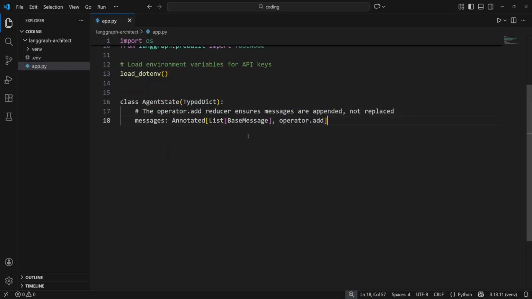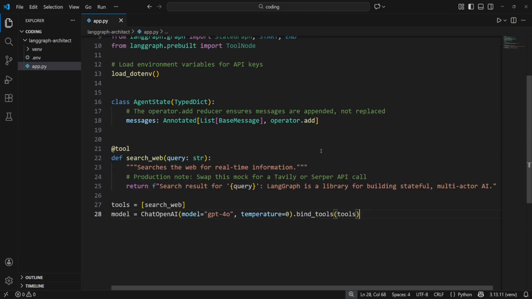Next, we need to define the agent state. This is our single source of truth. By using Annotated with the operator.add on our message list, we define a reducer. This basically tells LangGraph to treat the message list as an append-only log. Without this, nodes would overwrite each other's outputs. When we have this, we maintain a complete, immutable history of the agent's reasoning process.